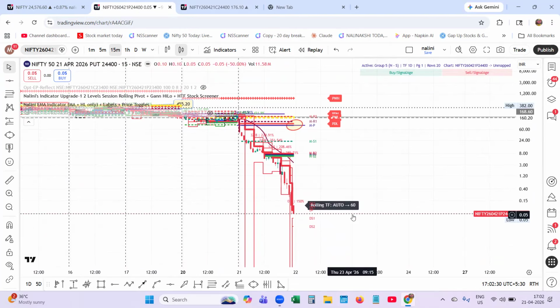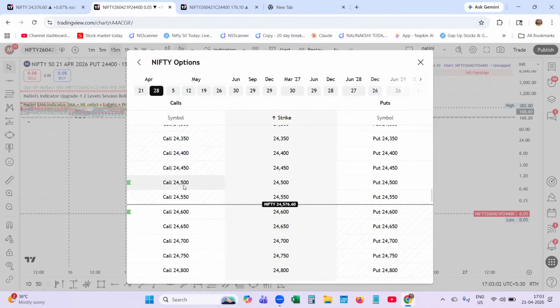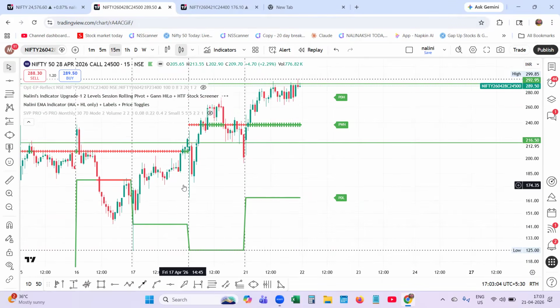That is the beauty of my indicator. It is an indicator for option buying as well as for option writers too. People make mistakes in writing the call option. Suppose we go to the call option. Now the Nifty has closed around 24,576. Then we will go to the 24,500 call option. Let it be.